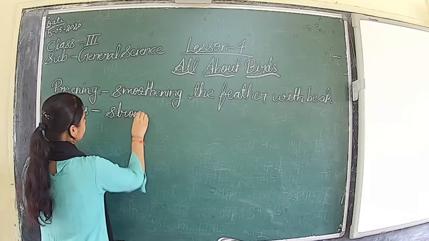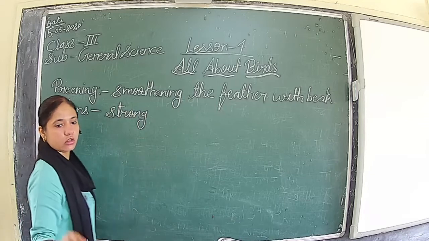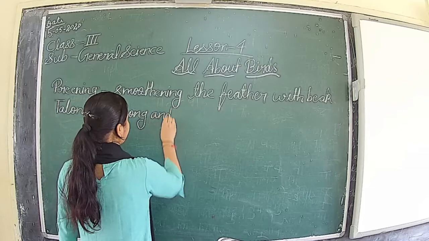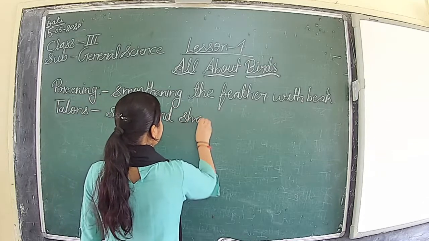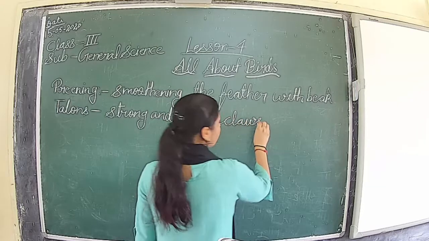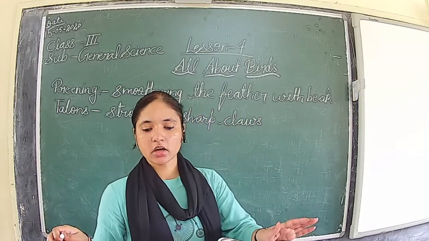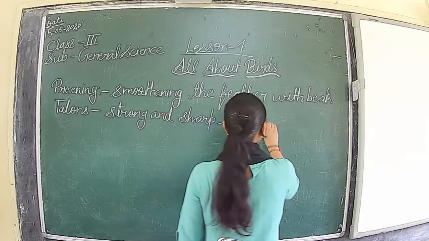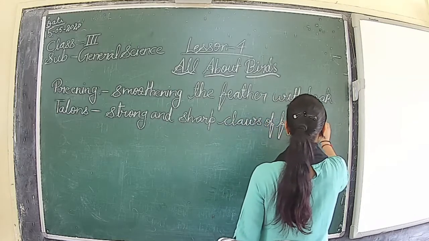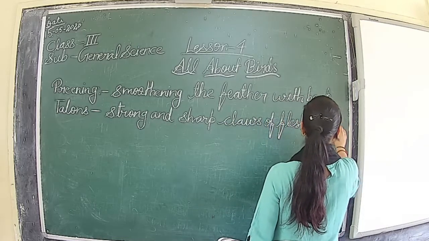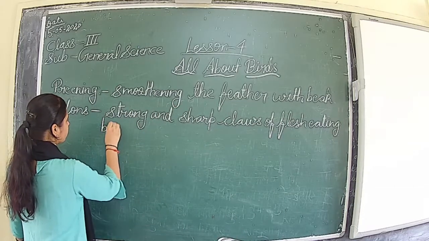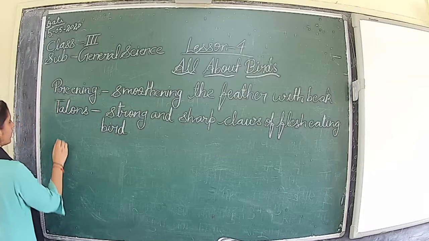Strong and sharp claws of flesh-eating birds. It's called the talon. Okay, right?